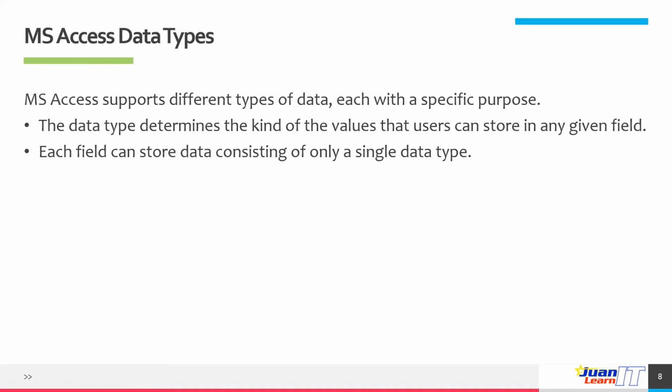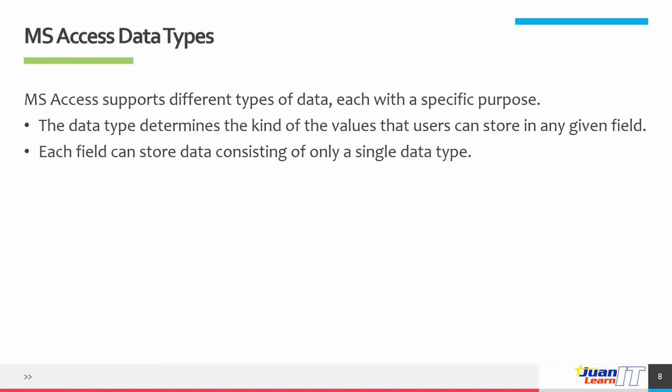The data type determines the kind of values the user can store in any given field. Each field can store data consisting of only a single data type. Every field in a table has properties, and these properties define the field's characteristics and behavior. The most important property of a field is its data type.